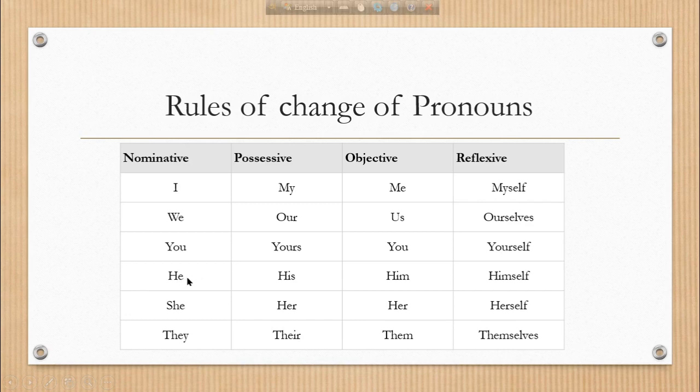When we have he as nominative case, then we use his as possessive, him as objective, and himself as reflexive. When she is a nominative form, we use her as possessive, her as objective, and herself as reflexive. When they is a nominative form, then we use their as possessive, them objective, and themselves reflexive.